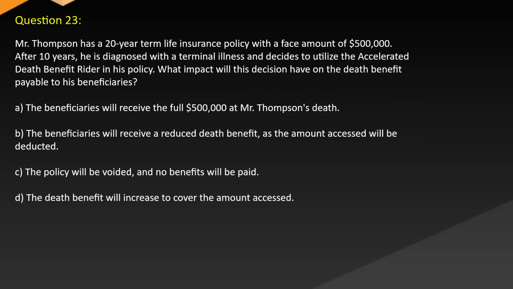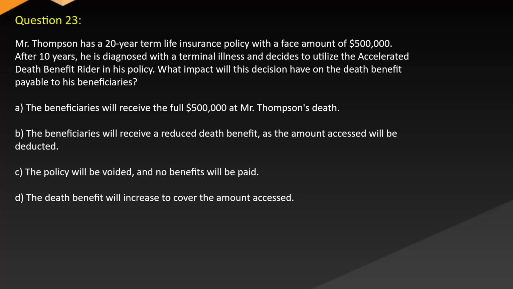Question 23. Mr. Thompson has a 20-year term life insurance policy with a face amount of $500,000. After 10 years, he is diagnosed with a terminal illness and decides to utilize the accelerated death benefit rider in his policy. What impact will this decision have on the death benefit payable to his beneficiaries? A. The beneficiaries will receive the full $500,000 at Mr. Thompson's death.